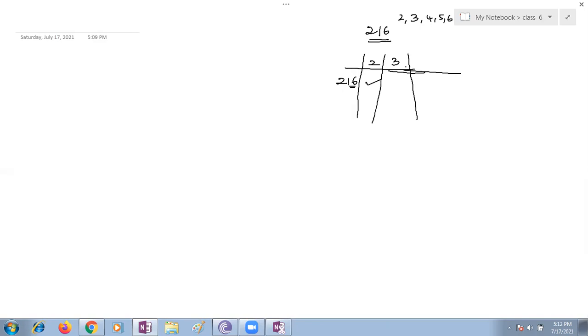Yes, ma'am. Because we should add up all the digits, 2 plus 1 plus 6, which is 9. Very good. If you sum up all the digits in the given number, the sum is 9, which is exactly divisible by 3, so the number is divisible by 3. Very good, Drona.